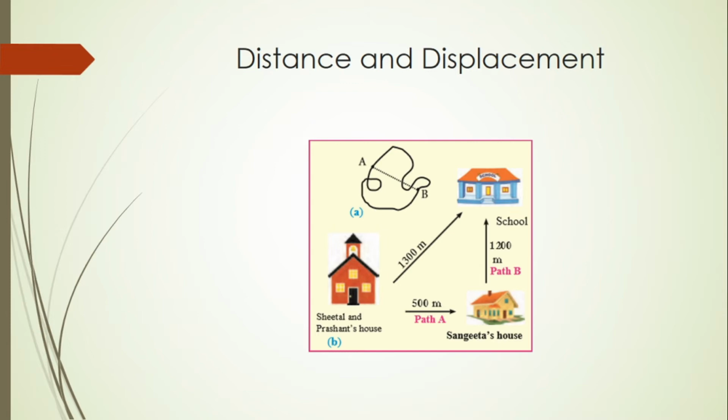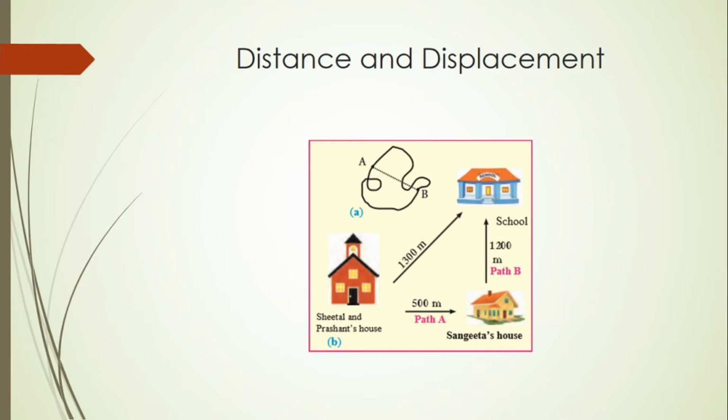Now Prashant went directly to the school. So how much distance has Prashant covered? 1300 meters. Now in this example, there is a difference between the actual distance and the distance travelled. The actual distance between Sheetal and Prashant's house and the school is 1300 meters, which is not going to change. But since today Sheetal has taken a different path through Sangeeta's house, the distance has become 1700 meters.